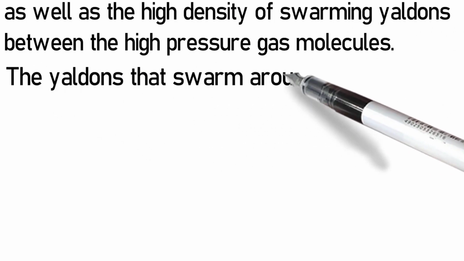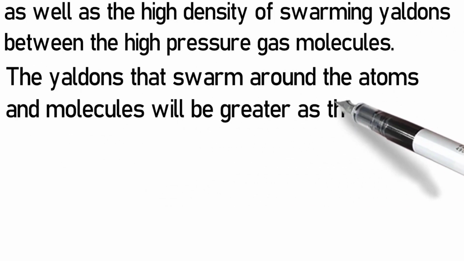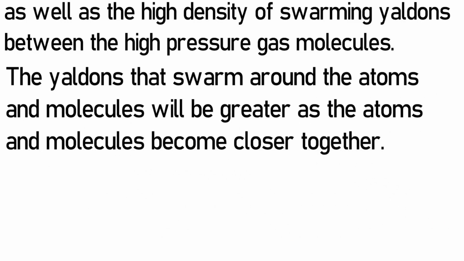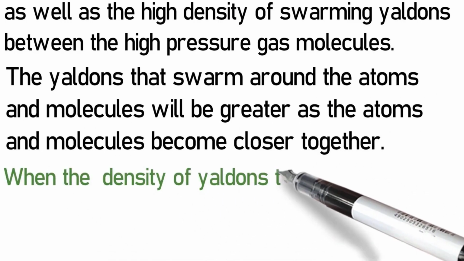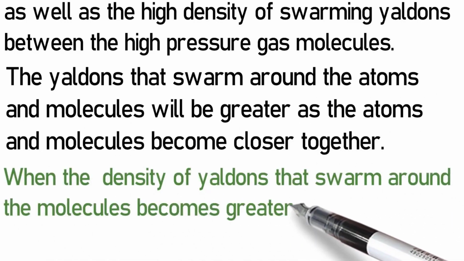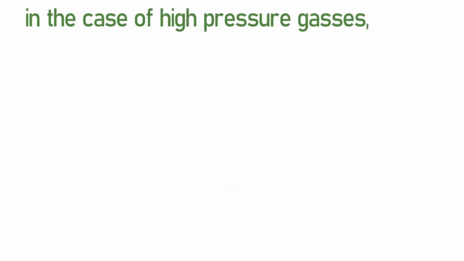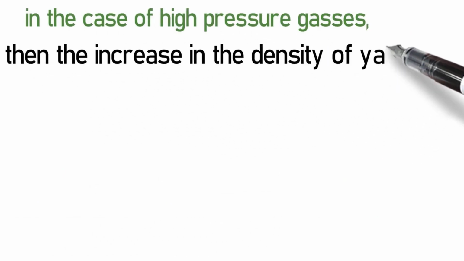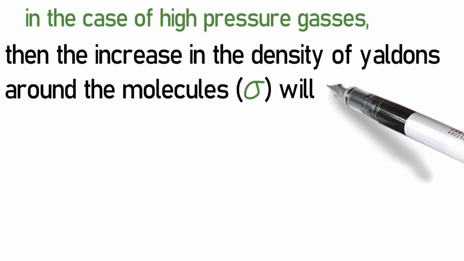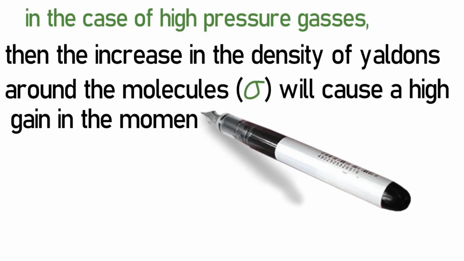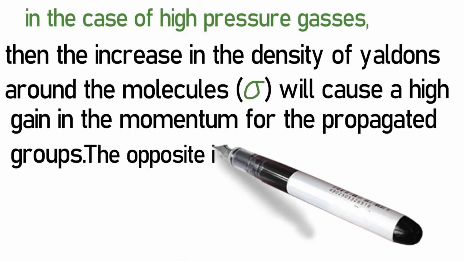The Yaldons that swarm around the atoms and molecules will be greater as the atoms and molecules become closer together. When the density of Yaldons that swarm around the molecules becomes greater, in the case of high-pressure gases, then the increase in the density of Yaldons around the molecules sigma will cause a high gain in the momentum for the propagated groups. The opposite is also true.